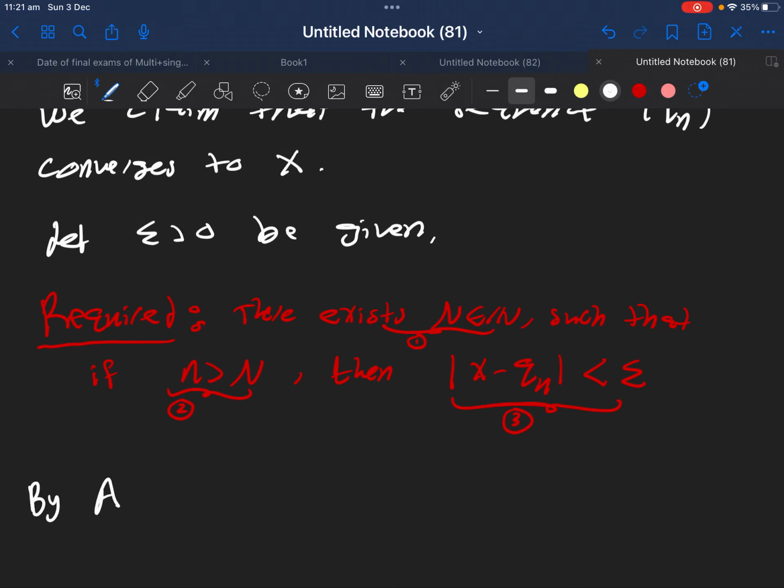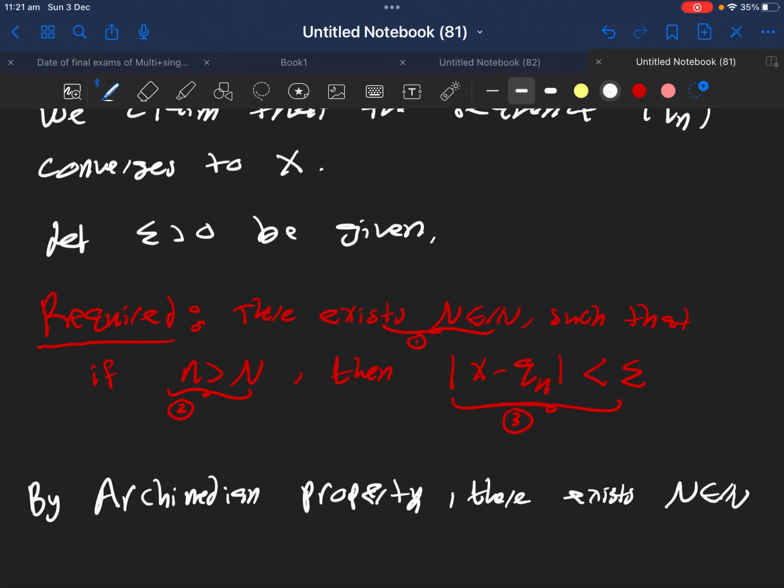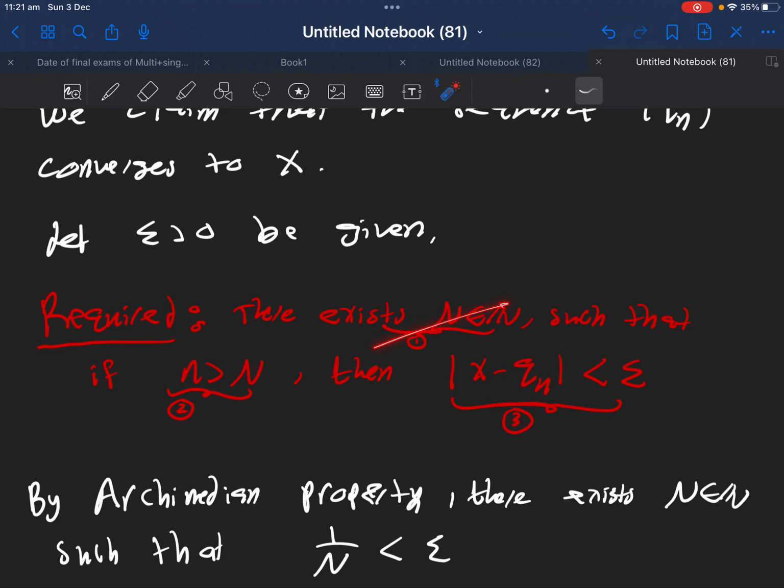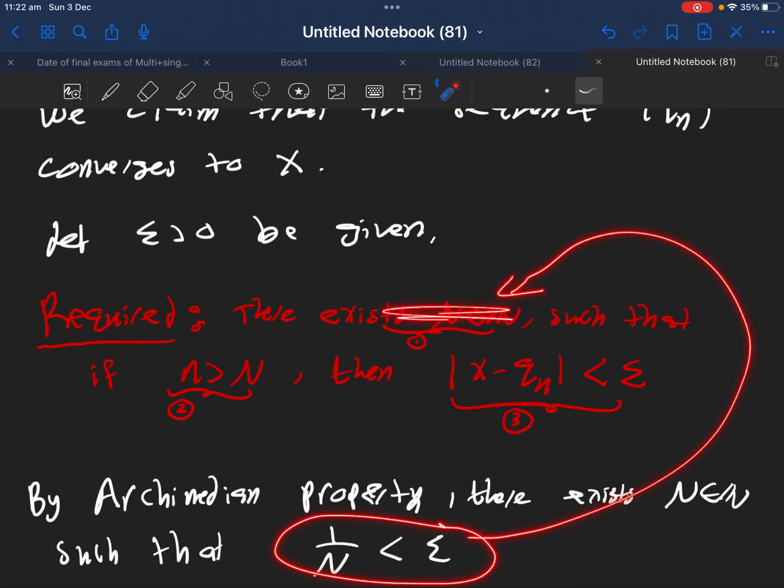So by the Archimedean property, give me an epsilon, you will find a capital N natural number such that 1 over capital N is less than epsilon. This is for sure by the Archimedean property. Now, this will take care of step number 1. I found capital N. The only information I know about capital N is 1 over capital N is less than epsilon.